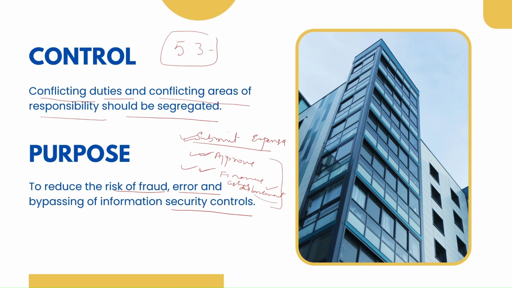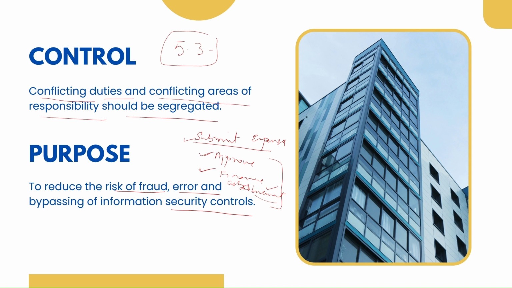The ISO control clearly says that for different tasks, you have to involve different people so that you can avoid conflict of interest. It is important to avoid these conflicting roles so that you can reduce the fraud, error, or bypass of any security controls. Let's read this again.